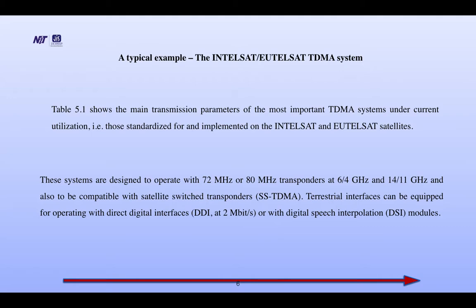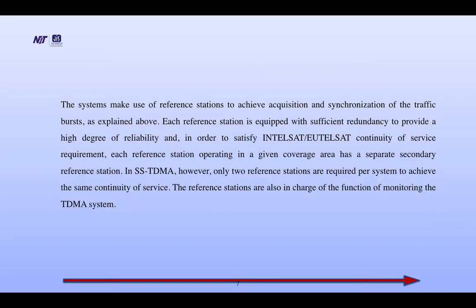Terrestrial interfaces can be equipped for operating with direct digital interface DDI at 2 Mbps or with digital speech interpolation DSI modules.